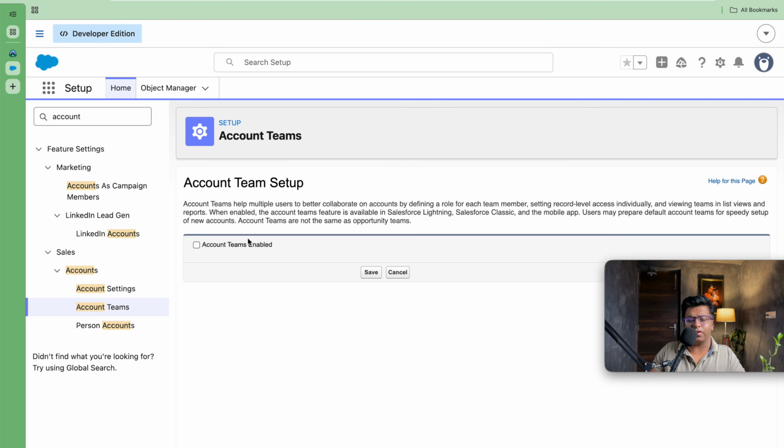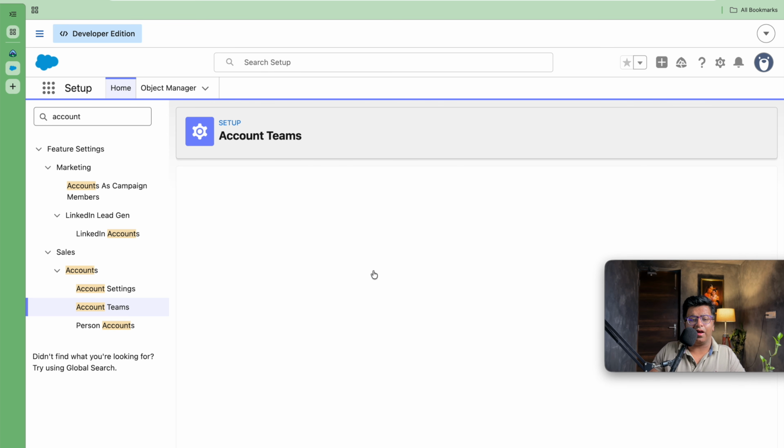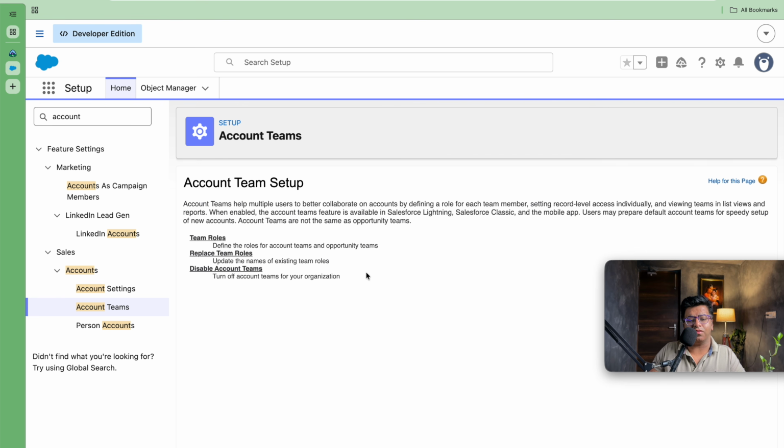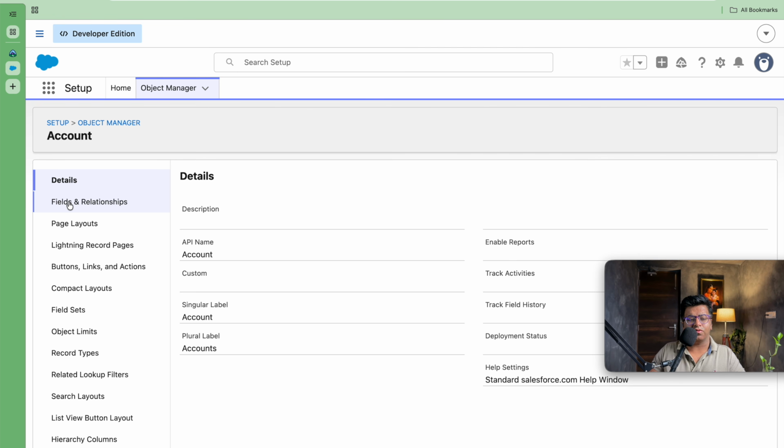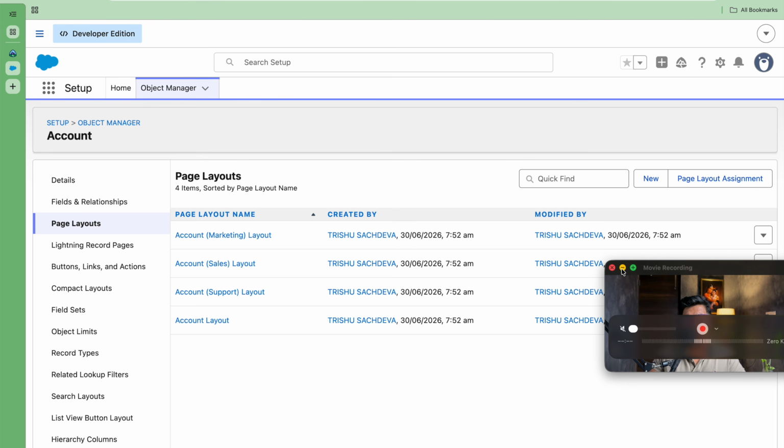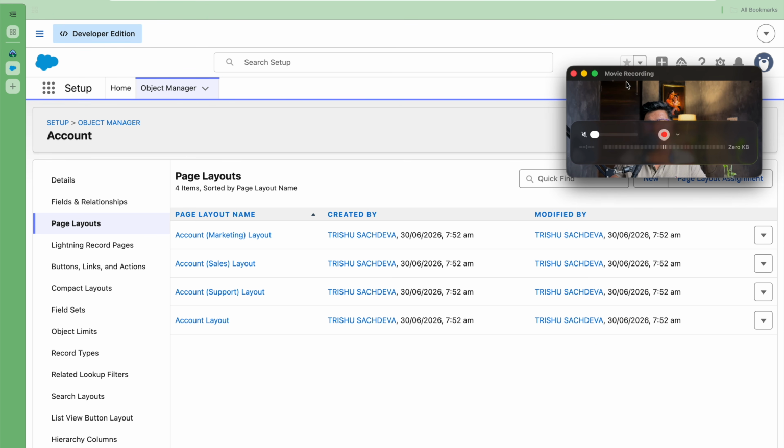So the first thing you need to do is enable it. Once it is enabled, click save here, and once you have set up the account team, you have to add different roles here, so you can define team roles. But first we will play around with the standard roles that are available. The second thing you will do is go to Object Manager, and once you go there, click Account. As soon as you click Account, you need to go to the page layouts, because at the end of the day, in order to set up the account team, you need a layout from which you will be adding multiple members here.